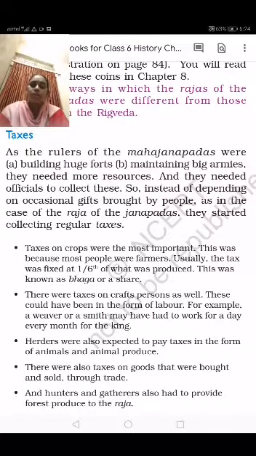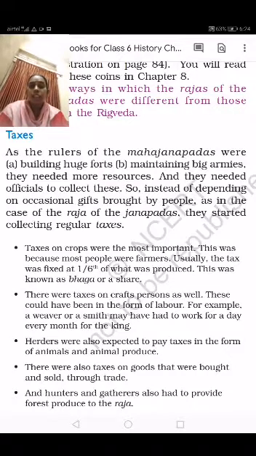When they grew crops, they had to pay one-sixth of their production as tax, and it is known as the share. From whatever they got, they had to pay that share to the kingdom, and to the king also.